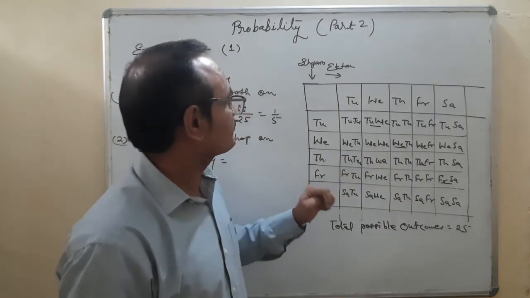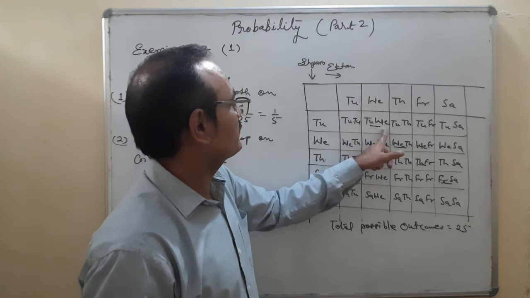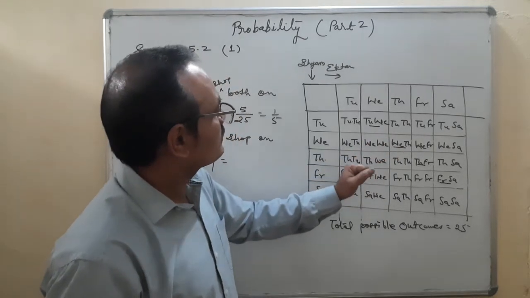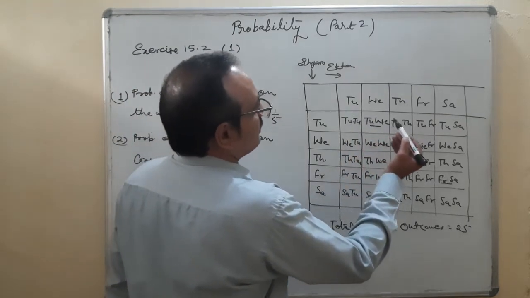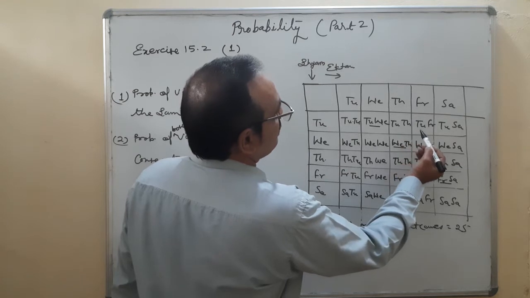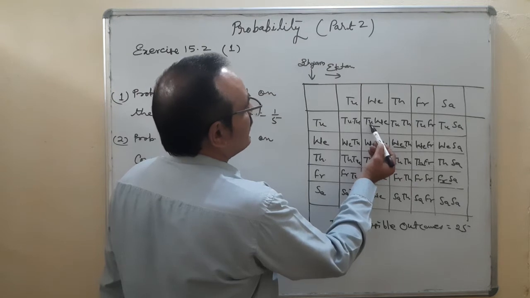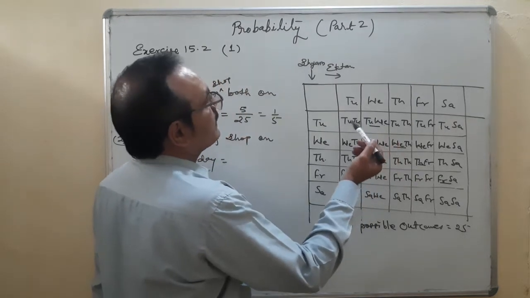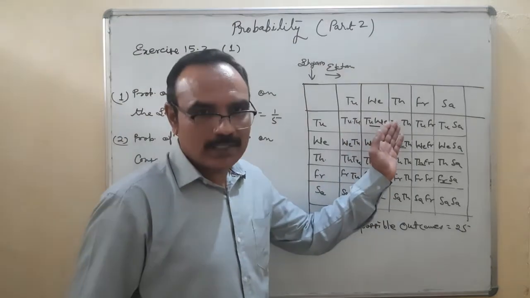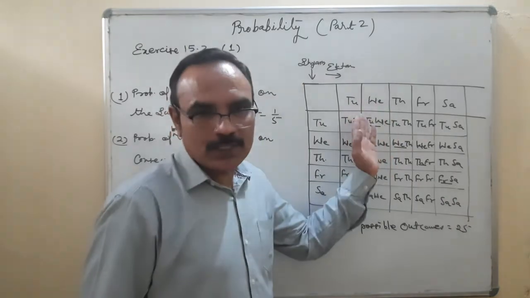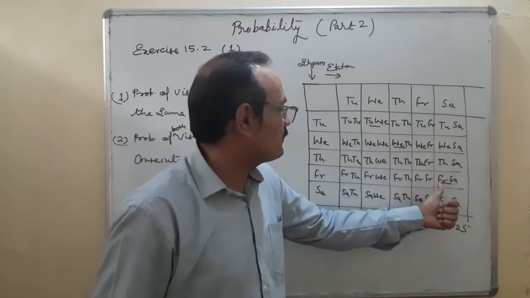Now let us see. We have taken Syam visiting Tuesday, Ekta Wednesday. Now here, when we go back and change it, if Syam is visiting on Tuesday and Ekta on Wednesday, after Tuesday there would be a Wednesday, but after Wednesday there will not be a Tuesday. So I have taken these 4: Tuesday-Wednesday, Wednesday-Thursday, Thursday-Friday, Friday-Saturday.